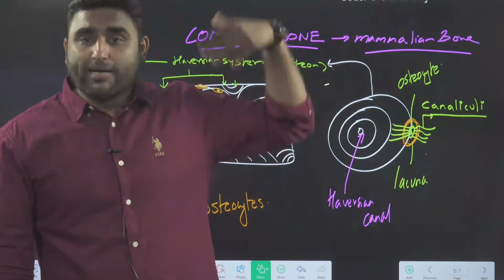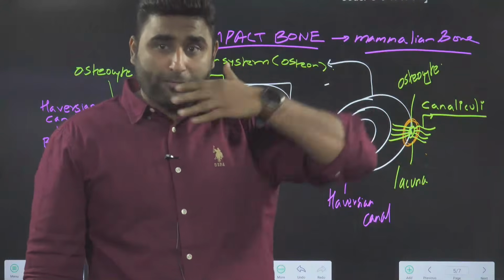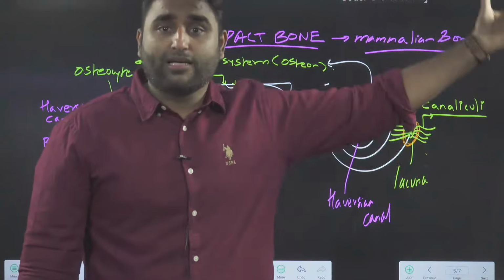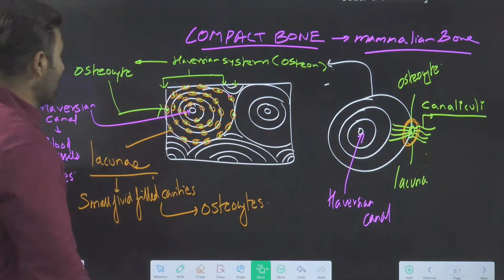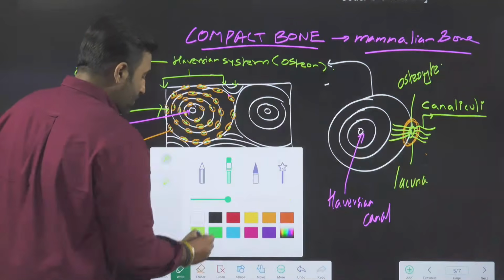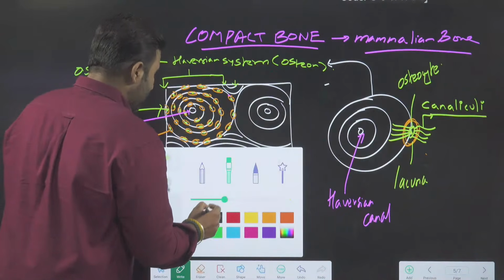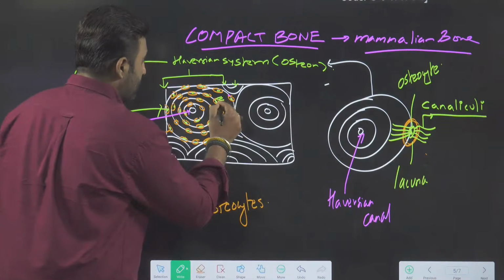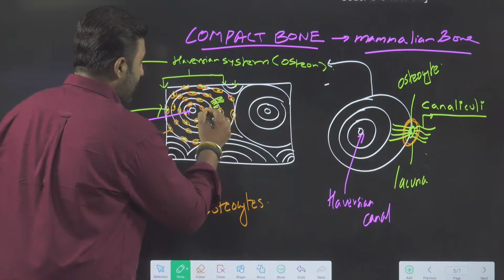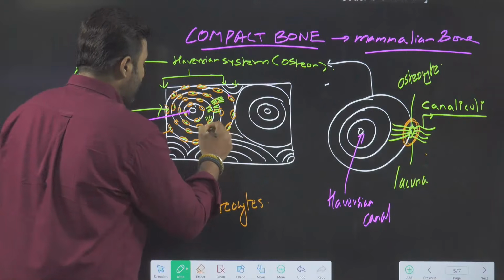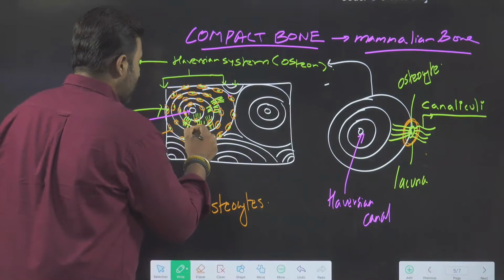That other cell, from its canaliculi, will transport the nourishment to the next cell. So that's how they pass on the nourishment from one cell to another. Like this, hair-like extensions are present on every cell, and these are called canaliculi.